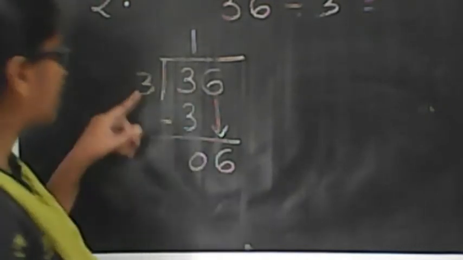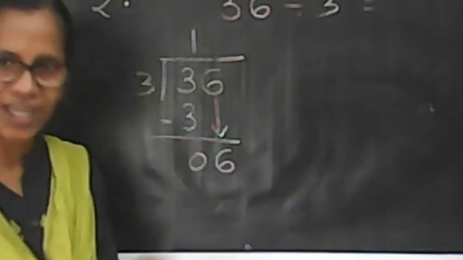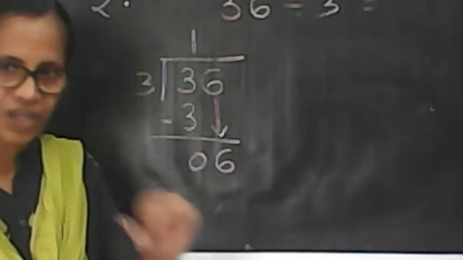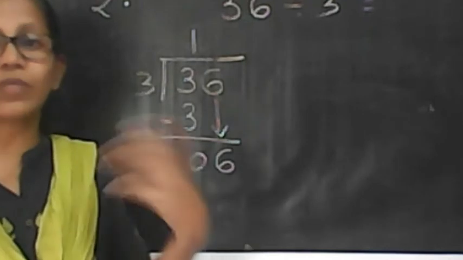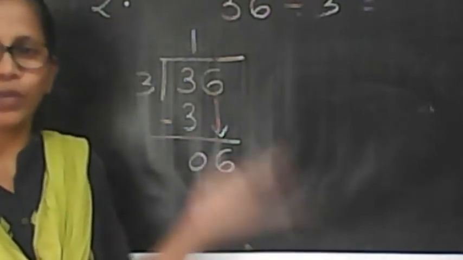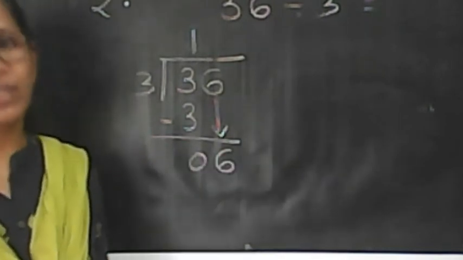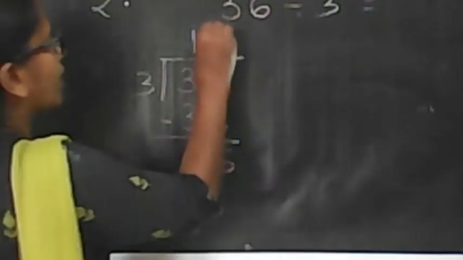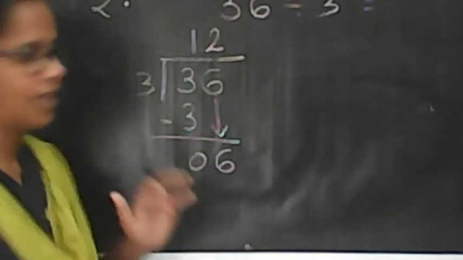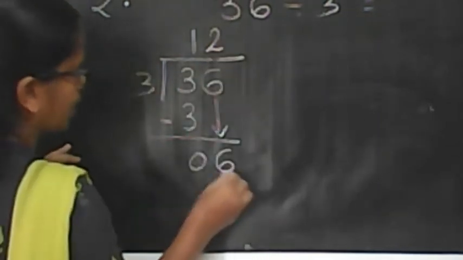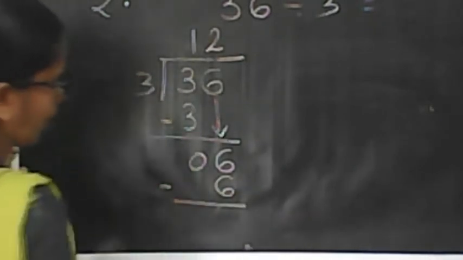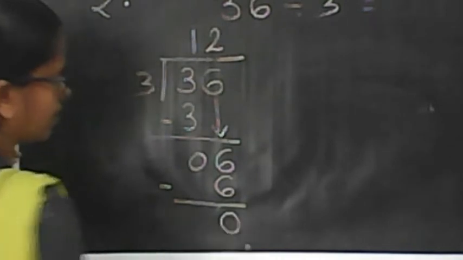For that, say the table of 3. 3 ones are 3. 3 twos are 6. When I take 3 at a time, 2 times only I can take. Then it will be over because I have only 6. So 3 into 2 is 6. So write 2 there. I hope all of you are following me. 3 into 2, 6. Write that 6 below. Then third step is subtraction. 6 minus 6 is 0.